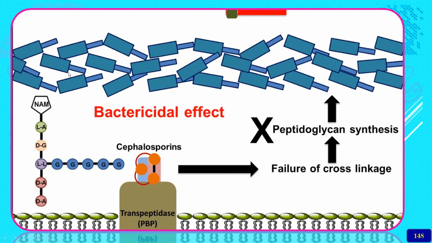Hope you can understand. Here you already know the N-acetylmuramic acid and the NAG, N-acetylglucosamine, they form a chain. Then they bind with the alanine moieties, which may be L-alanine. Then the peptidoglycan chain is formed. So this is inhibited by the cephalosporins through the binding proteins.